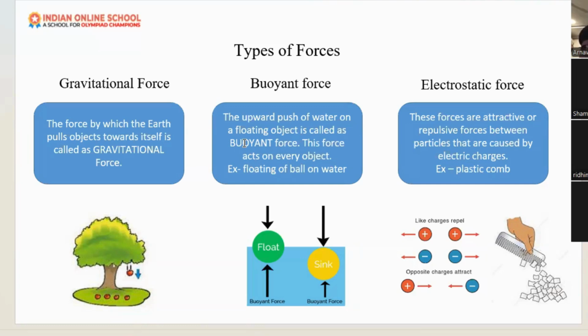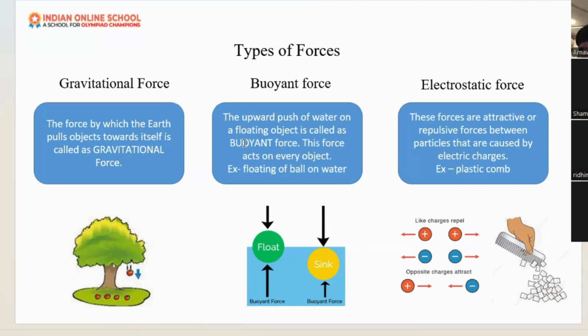But the coin's weight is more than what the water can push up. The water will not be able to push it upward. That's why the coin is sinking in the water. Also in the sea, you can see ships and boats, but they are designed in a way to float in the water.